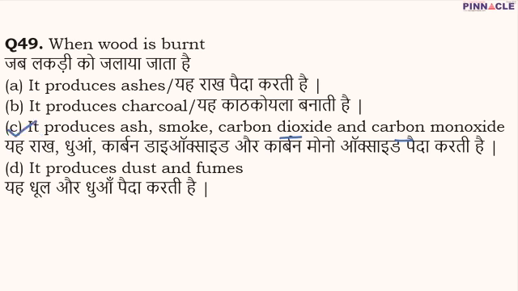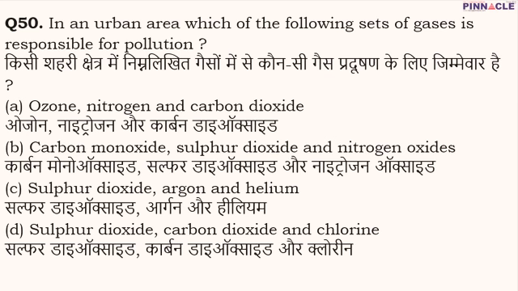Coming to the 50th and the final question. It has been asked that in an urban area, which of the following sets of gases is responsible for pollution? We know that in an urban area we have a number of industries and a number of vehicles, and because of this a large number of gases are emitted which are responsible for pollution. The majority of the gases responsible for pollution include carbon monoxide, sulfur dioxide and nitrogen oxide. These are the three prominent gases responsible for the pollution that we find in urban areas. So B is going to be the correct option.